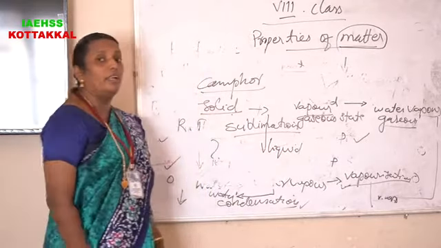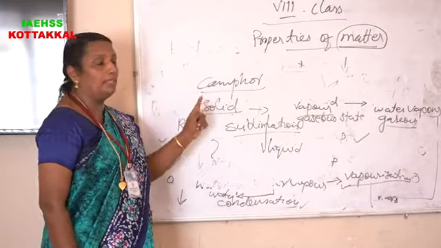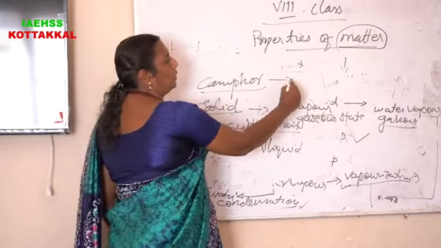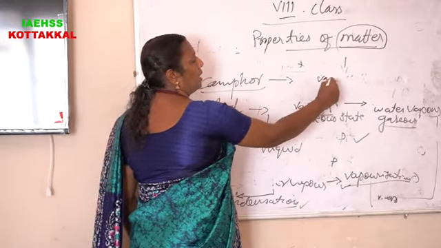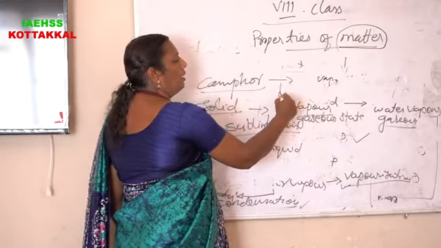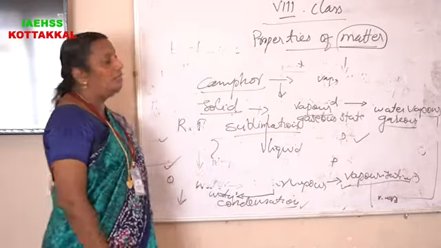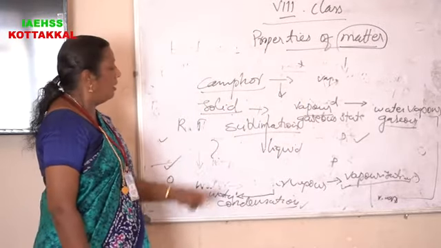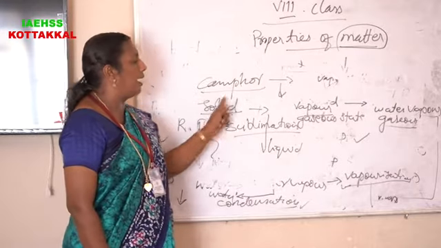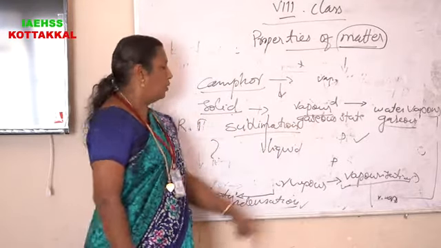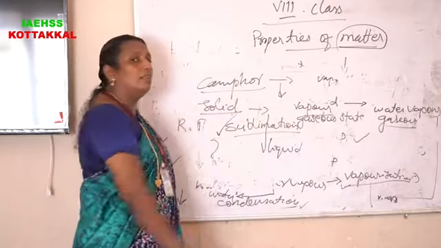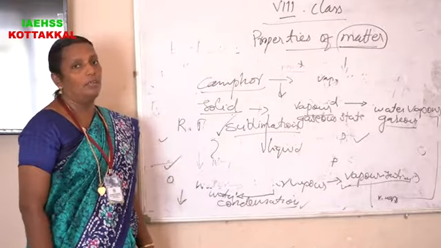That means camphor changes into vapor. We can't find liquid camphor. So we can say that solid directly changes into gaseous state. That process is called sublimation.